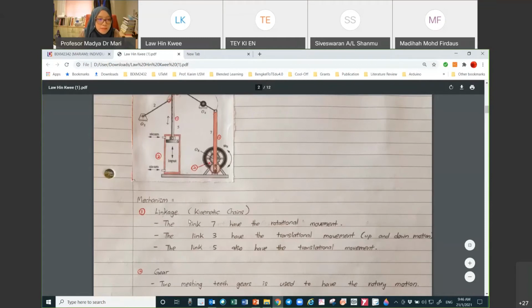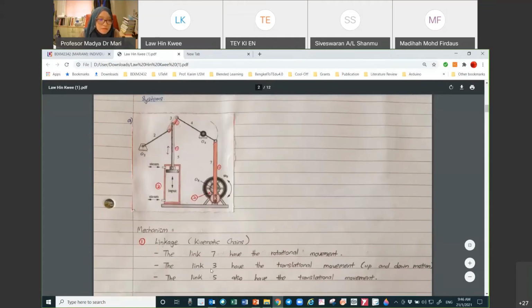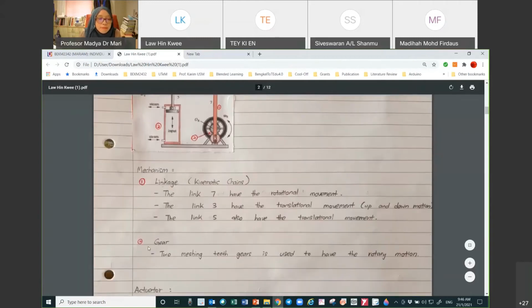Linkages. So what type of linkages? Kinematic chain. And where is it? Link 7, 3, and 5. All of these are linked. Why is it a link? Just because you have a joint at each of these. The second one is gear.